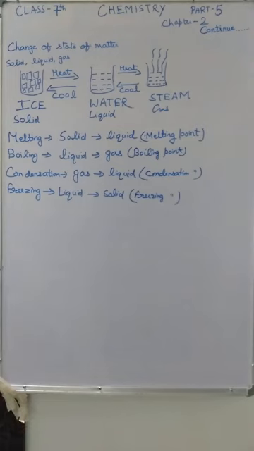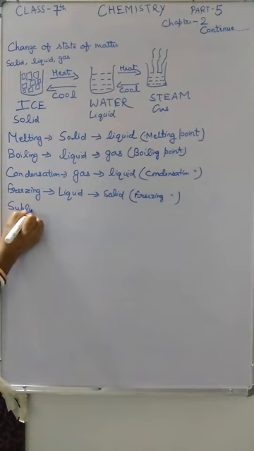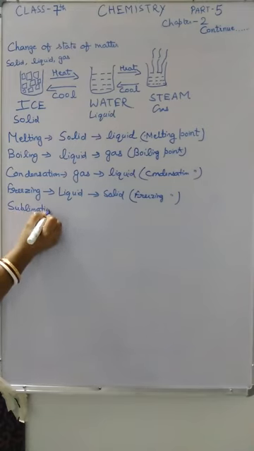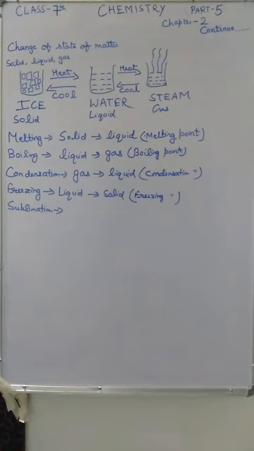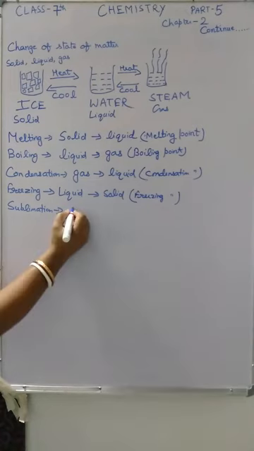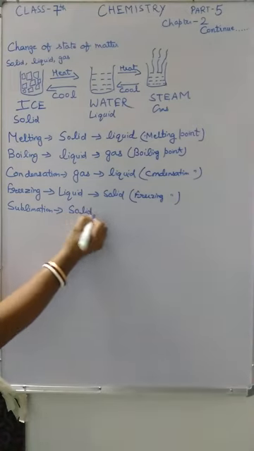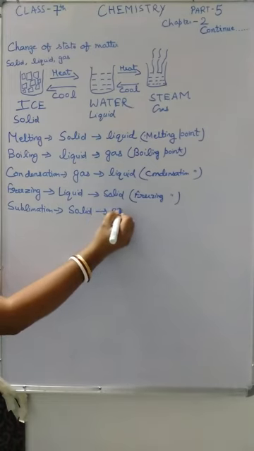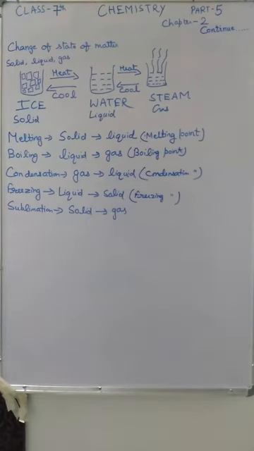Now the last one is sublimation. The process in which a solid directly changes to gaseous form at all temperatures is called sublimation.